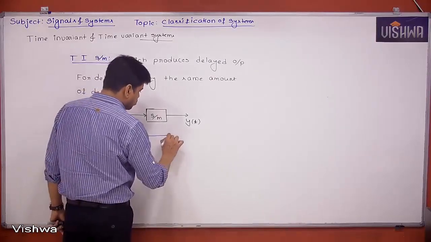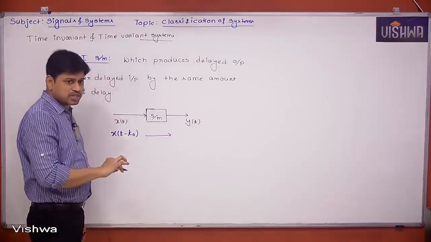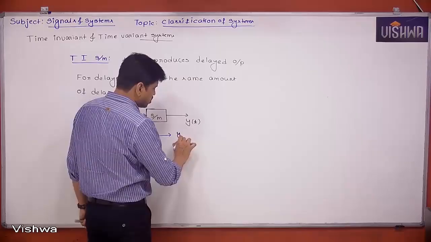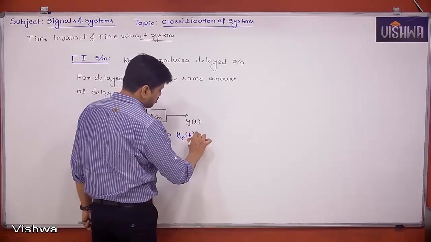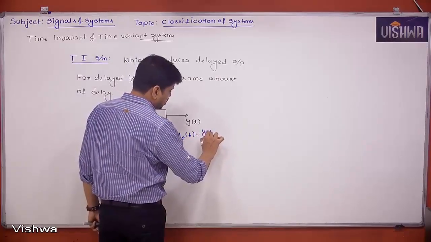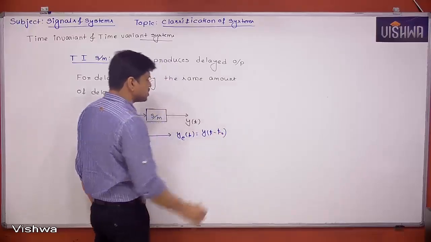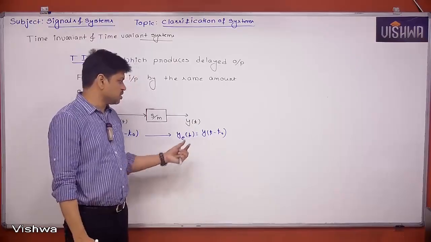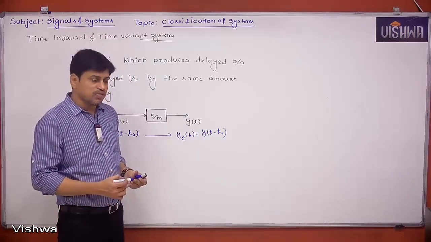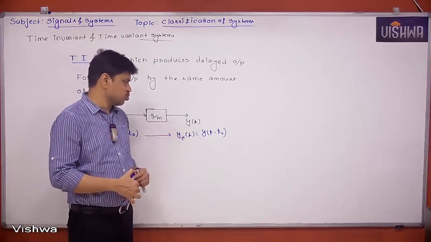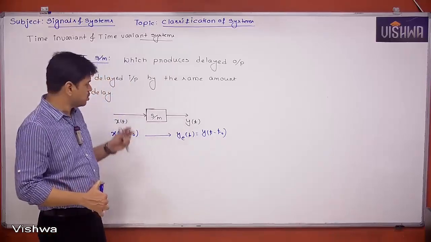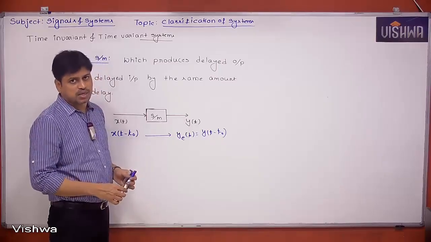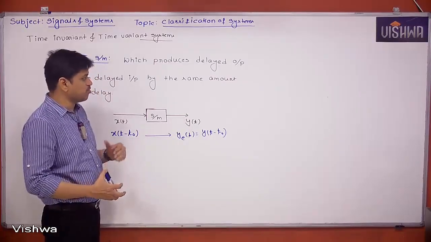For this, if the system is time invariant, then the output is also delayed by the same amount of delay. That means we are expecting the output y of t minus t naught. For x of t minus t naught, we are expecting the output in the form of y of t minus t naught. If the actual output is exactly the same as this, then we can say the system is time invariant. Suppose the actual output is not equal to y of t minus t naught, then we can say the system is time variant.